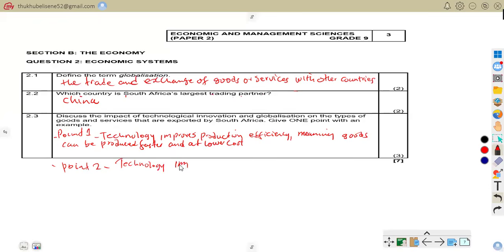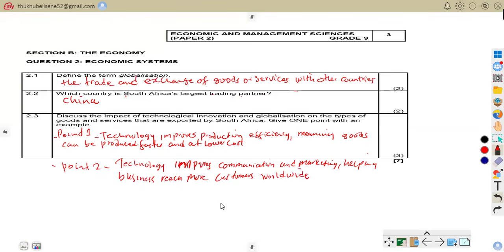Technology improves communication and marketing, helping businesses reach more customers worldwide.